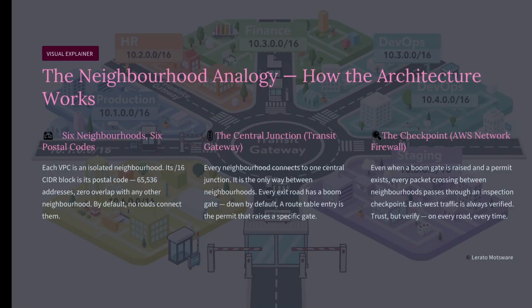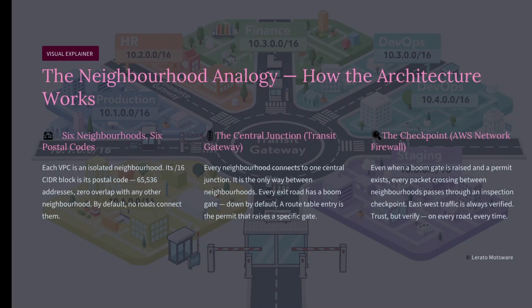But departments still need to work together sometimes. Finance needs to send reports to HR. DevOps needs to deploy into production. So, how do people travel between neighborhoods without every neighborhood having an open road straight into every other one? A single transit gateway, the central junction of the entire country. Every neighborhood connects to this one junction. It is the only way between neighborhoods.